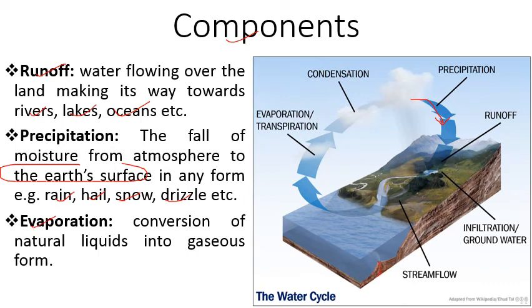It is the conversion of natural liquids, especially water, into gaseous form or water vapors. This process is known as evaporation. So this is a very important step. So जो भी water है अर्थ के ऊपर वो evaporate होता है and reaches the atmosphere in the form of vapors. There is another process which is known as transpiration.